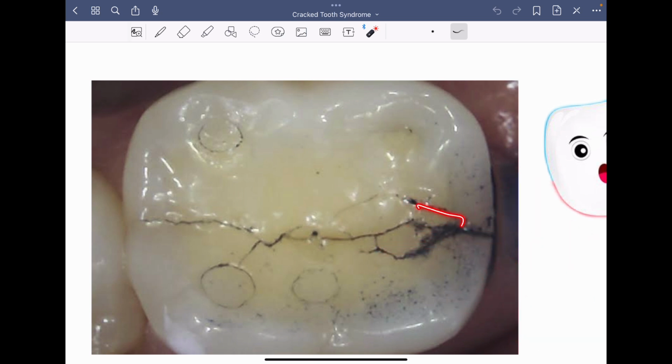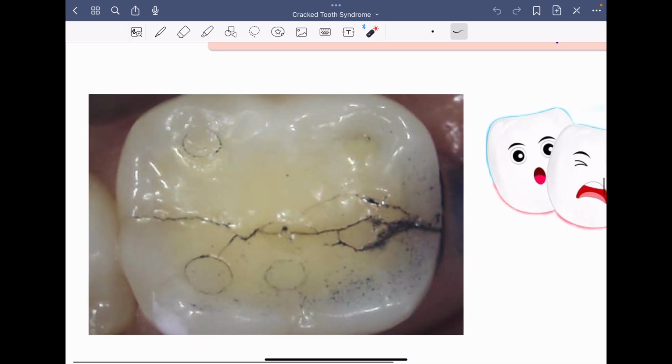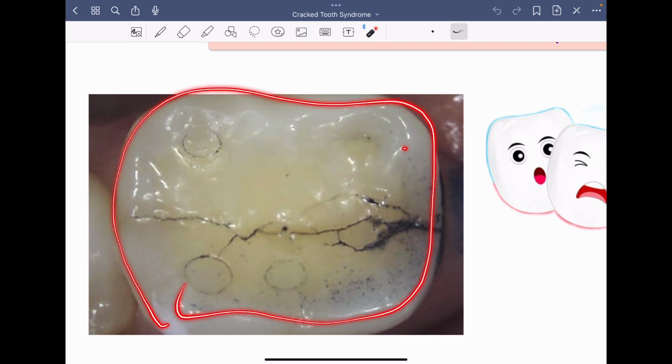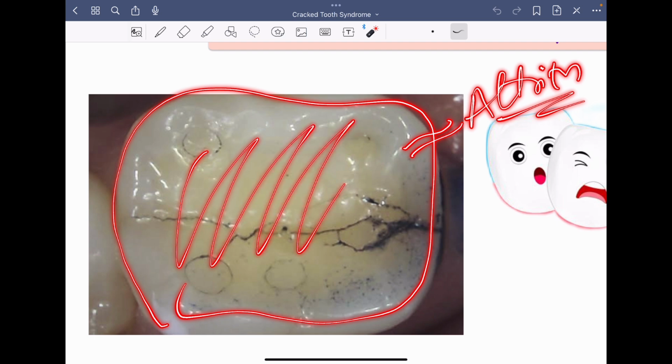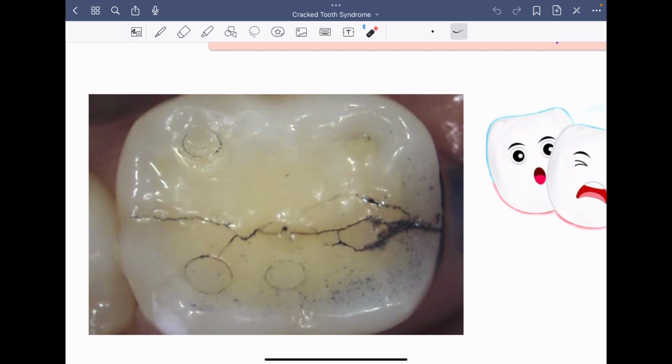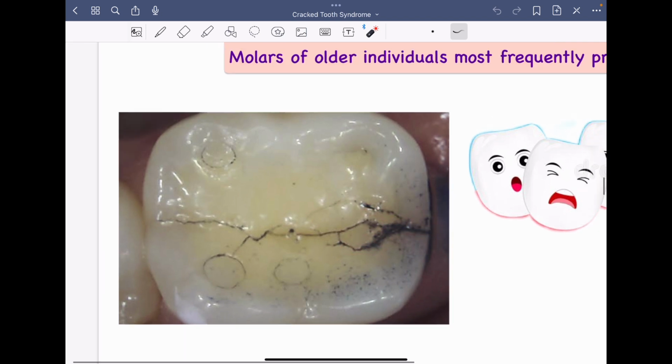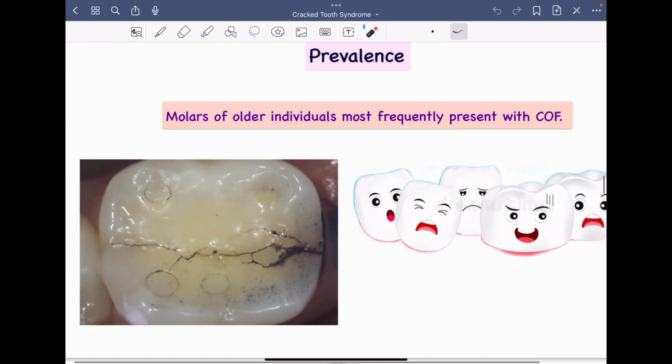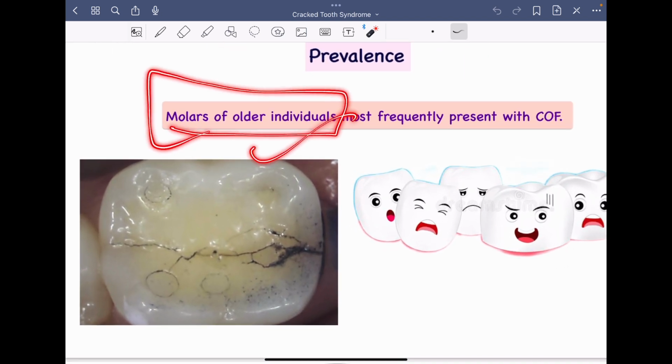And here you can see this is the fracture. On the occlusal surface, you can very well appreciate the attrition, right? This is attrition which has occurred, and due to this compromised tooth structure, there is formation of these cracks onto the surface of the tooth. So hence molars of older individuals are more commonly affected.